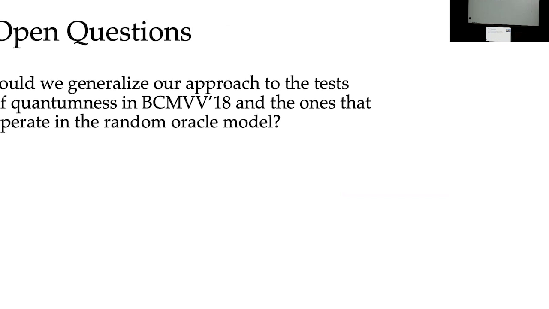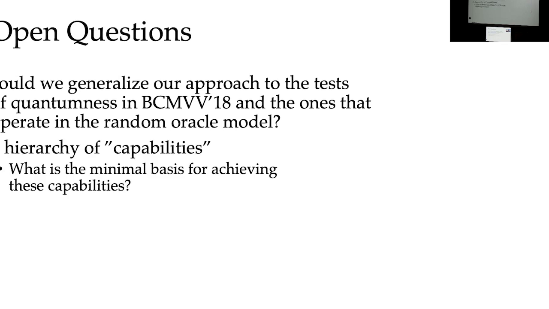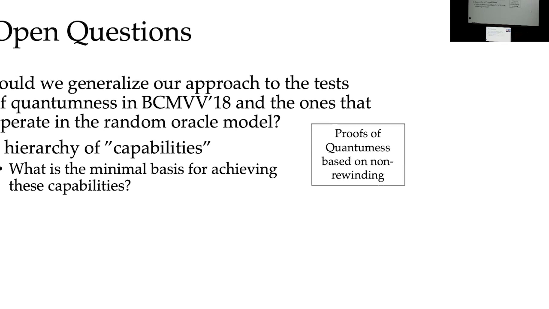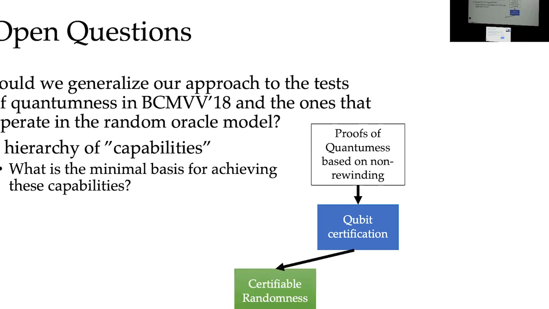So here are some open questions which are left unanswered. We would like to know how we could generalize our approach to tests of quantumness as in the BCMVV18 paper and the ones that operate in the random oracle model. Another open question is whether we could extend this hierarchy of verifiable protocols and what is the minimal basis for achieving these capabilities. As you can see in the diagram, proofs of quantumness based on non-rebinding give us qubit certification, which in turn lead to certifiable randomness and classical delegation of quantum computation. Could we extend this? Is there something even more basic for achieving these capabilities? Thank you for listening.